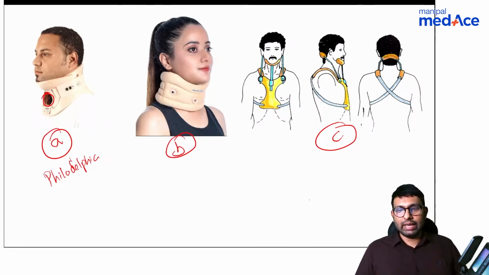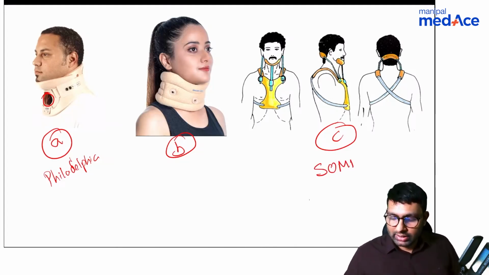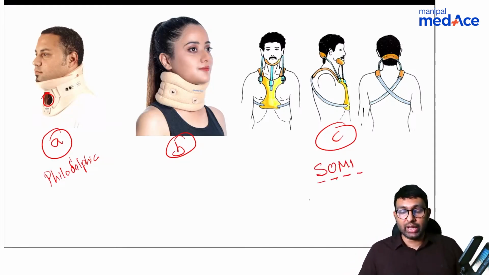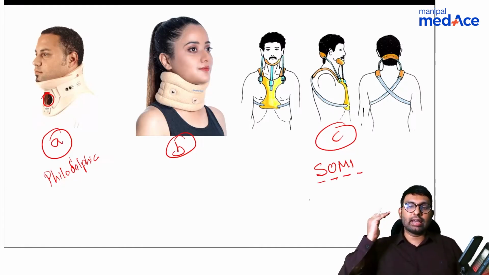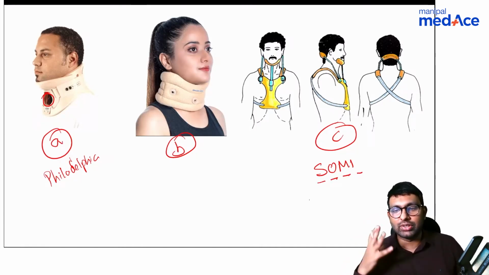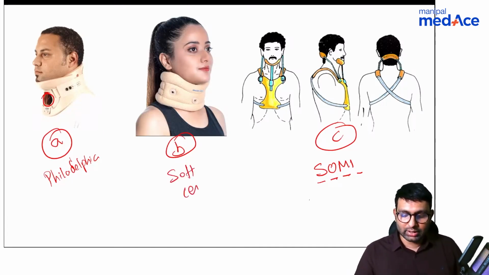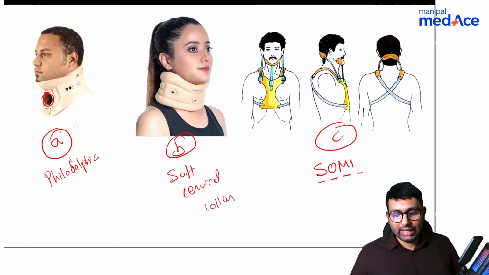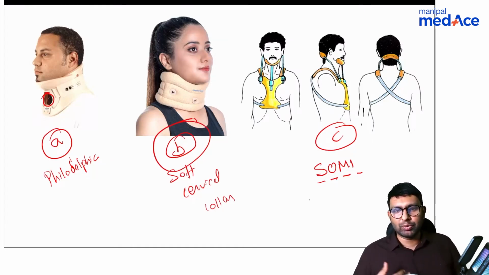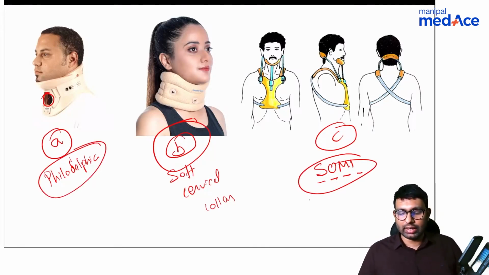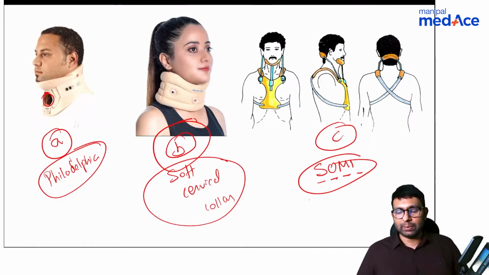Which is this? B. Shabir says C is SOMI, correct. You're right, Shabir. This is SOMI, also called sterno-occipito-mandibular immobilizer, which is a very good kind of immobilizer for upper cervical and cervical injuries. Best type of immobilization for cervical spine. Dr. Jain, this is a collar. What collar is this? It is a soft cervical collar. B is a soft cervical collar. Yes, Shazad, you're right. A is Philadelphia collar. B is a soft cervical collar. It is a primitive type of collar and does not give a lot of immobilization. Best one is SOMI, then Philadelphia, and then soft cervical collar. Okay, so these are three types of cervical collars.